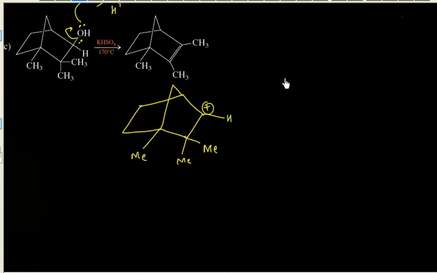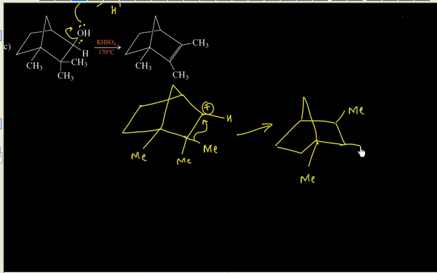Now it is clear to see that one CH3 has migrated, so in the next step I have to migrate this one. If I do this migration, I can write the same molecule something like this. This CH3 can go here. So I have a CH3 here, and then one methyl here, another methyl here.